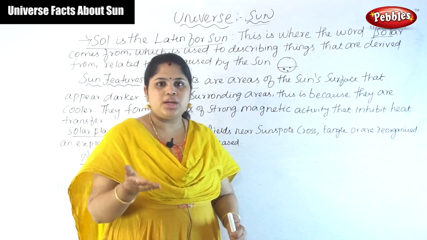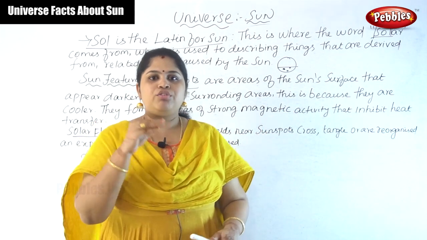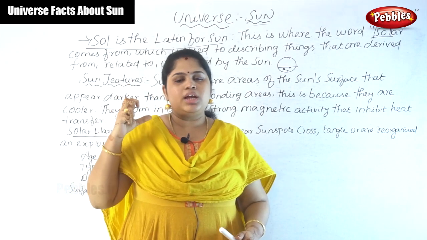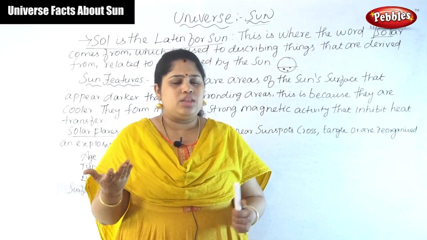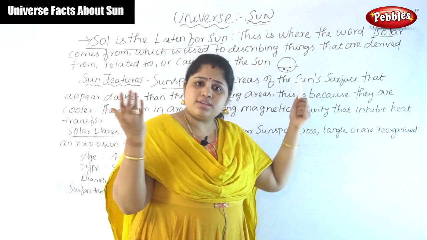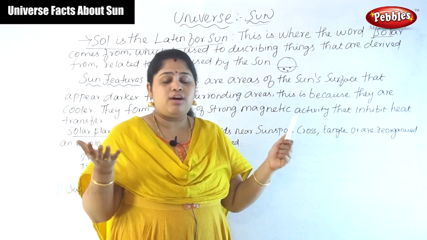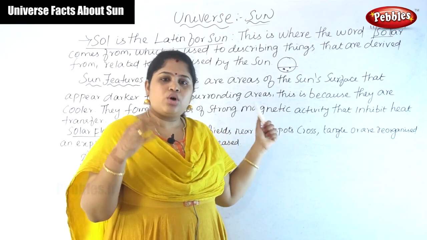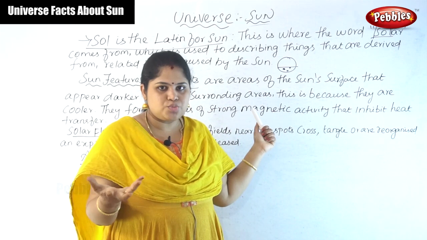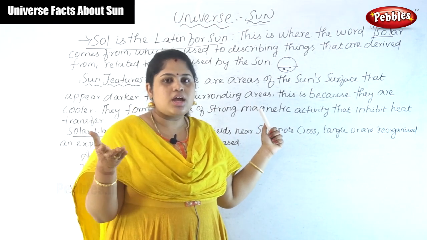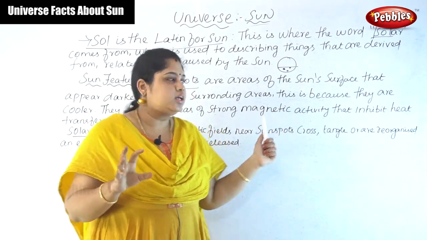If you go to any hill station after 4 o'clock, the dark will automatically come because there is no light. Even though the sun has a lot of light energy, it also has some areas which do not have sunlight. That is called a sunspot. There is no sunlight, so it looks dark in color.